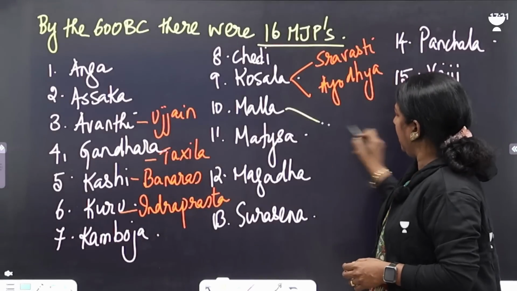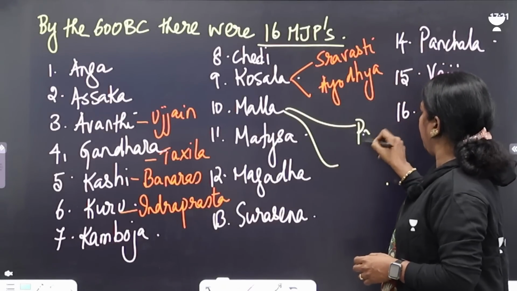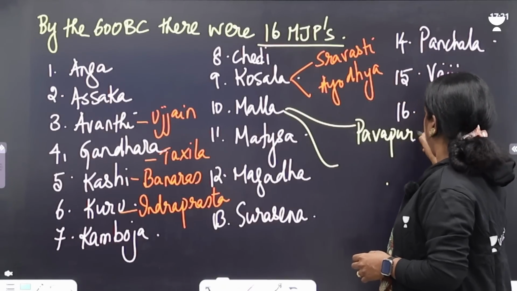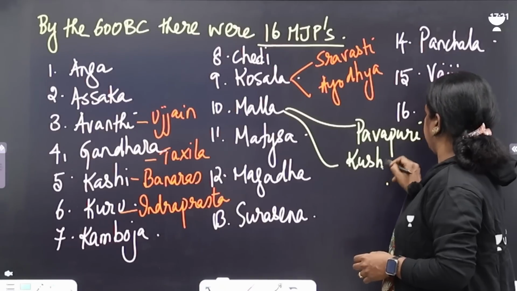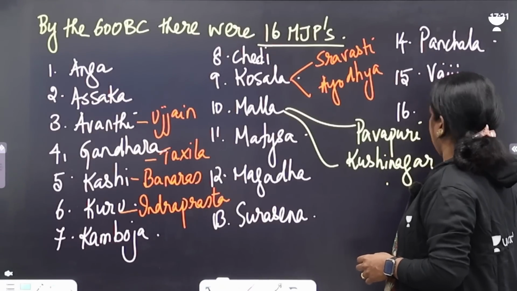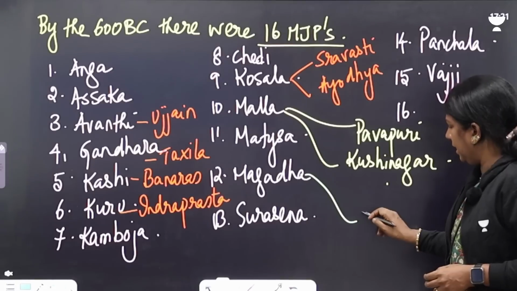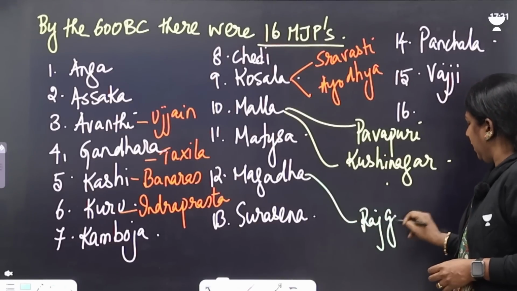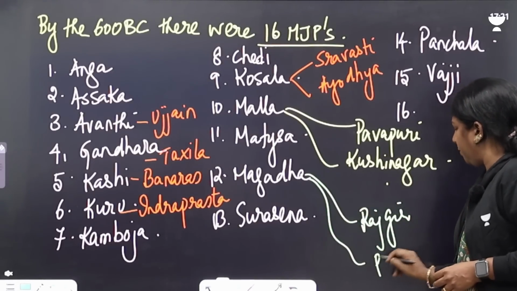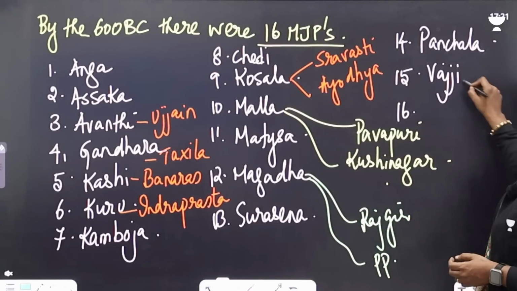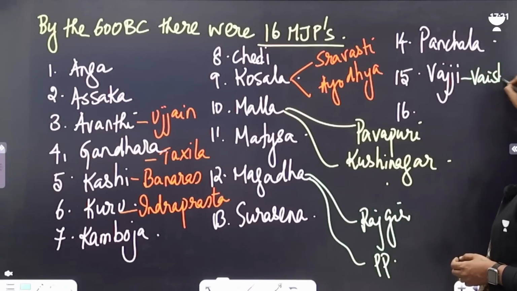Then Malla, we have two capitals, Pavapuri and Kushinagar. So you need to learn these capitals. Magadha, the early capital was Rajgir and the later capital was Patliputra. So Vajji, the capital is Vaishali.